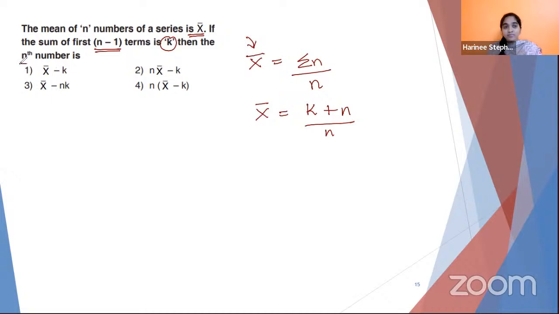Then the nth number is nothing but the one which you added at the end. So how will you find this? Find it out and tell me. Just rearrange the equation, transpose.